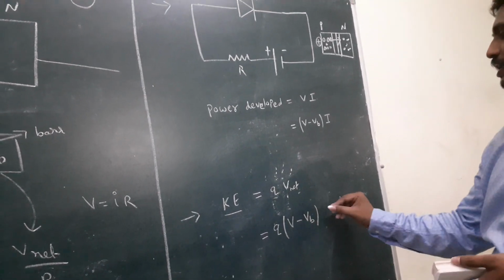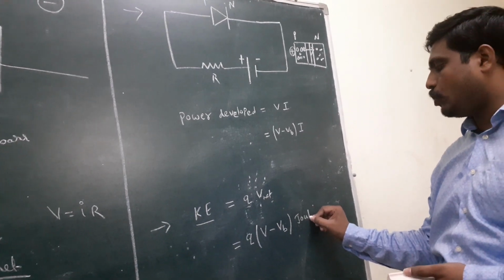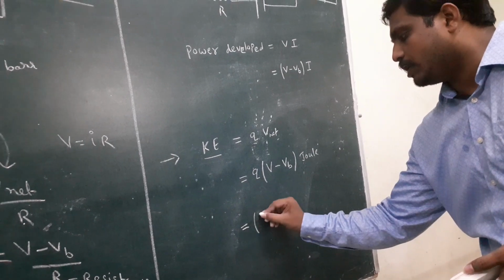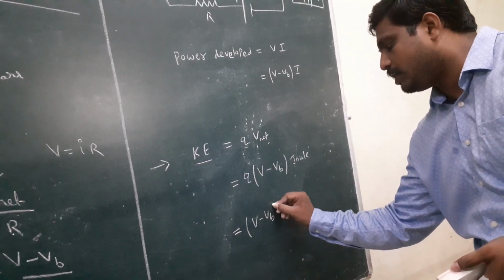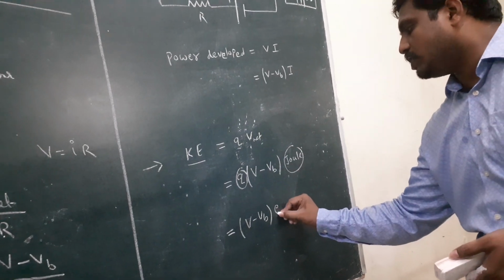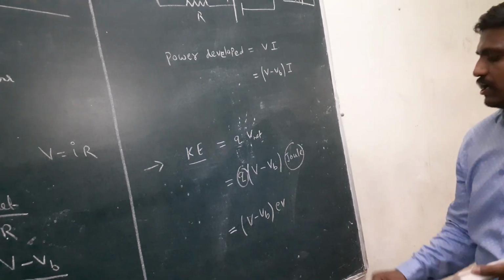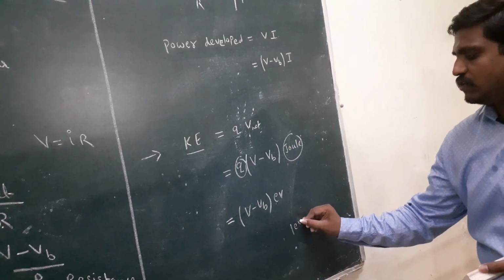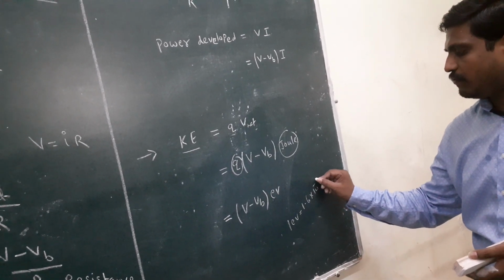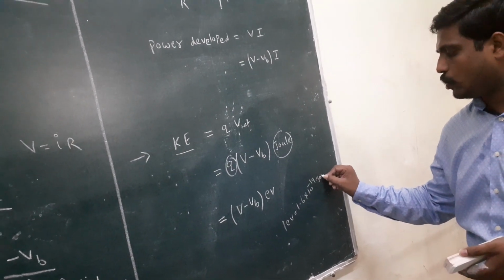Kinetic energy unit is joule. Here, remove Q, consider V minus VB. Q into joule is called EV. Yesterday I discussed that 1 EV is 1.6 into 10 power minus 19 joule.